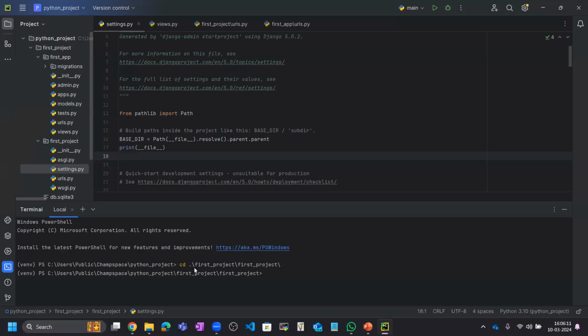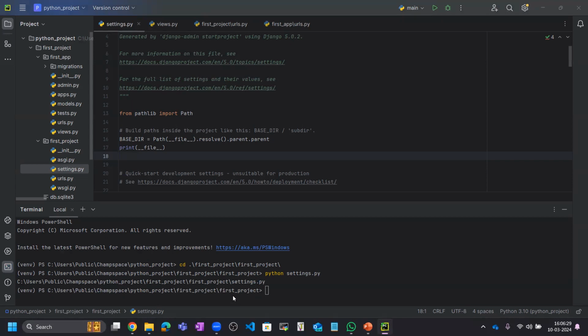Okay, so here we have settings.py. We need to run that file, settings.py. Now this printed the actual path of the file.